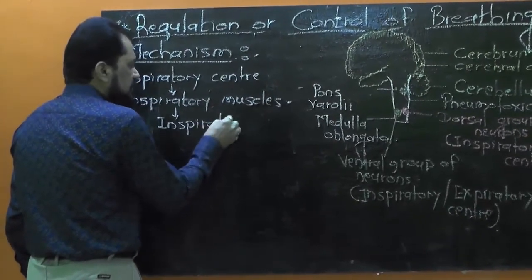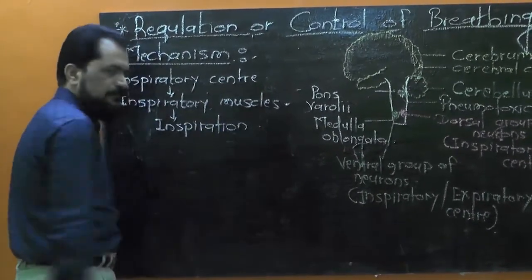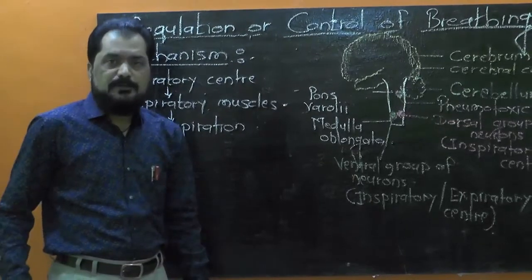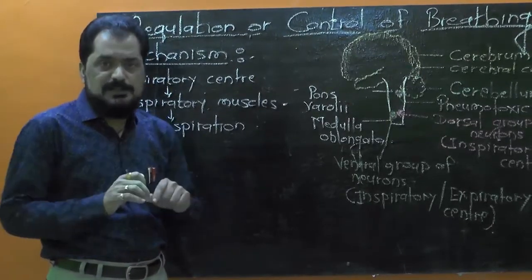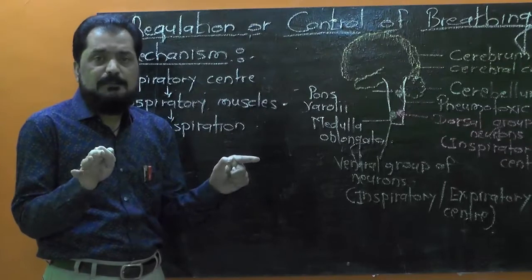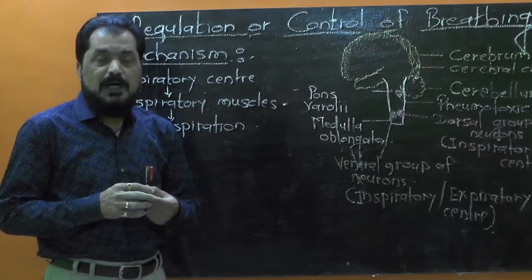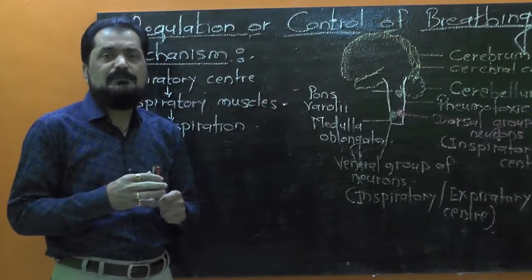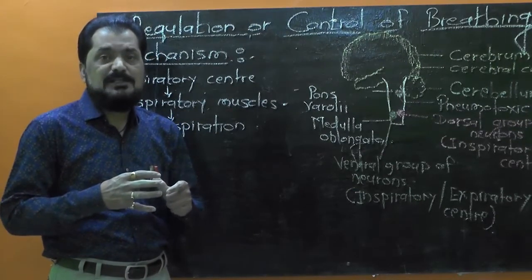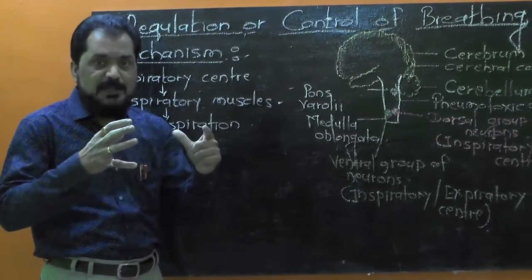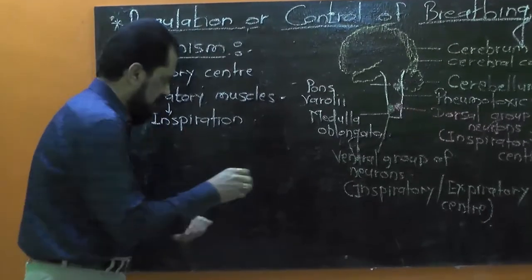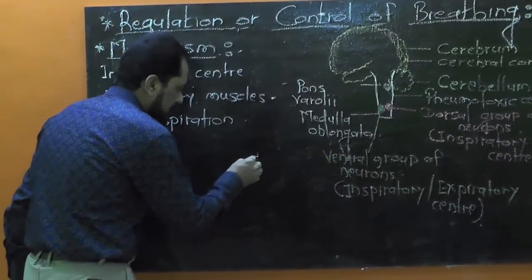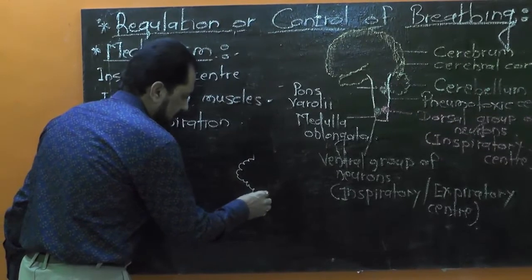Air enters into the lungs. As the air enters into the lungs and lungs get filled by means of air, alveoli, alveolar sacs get filled by means of the air. There is a stretching, there is expansion of alveolar sacs. Look, consider here is supposed to be the alveolar sac.